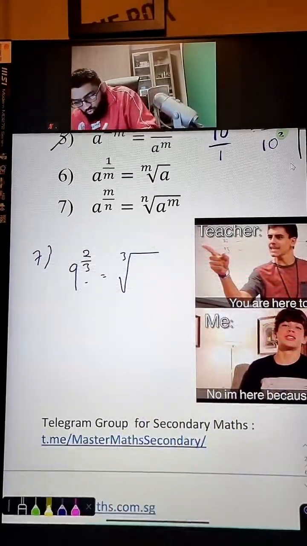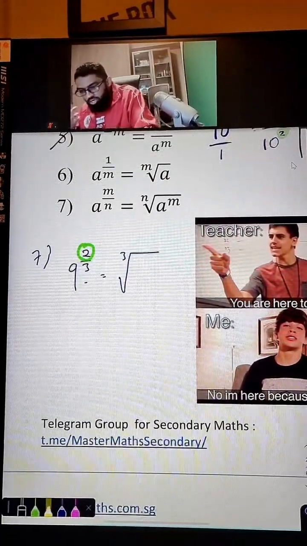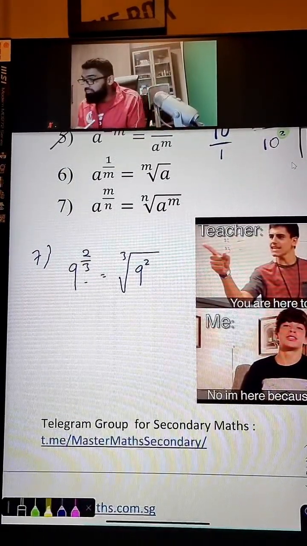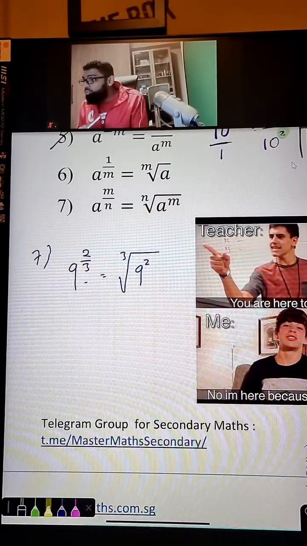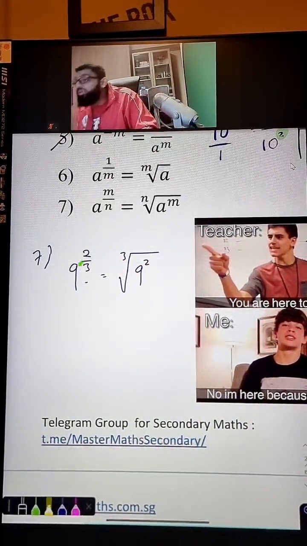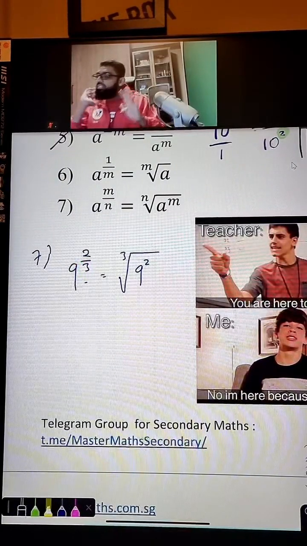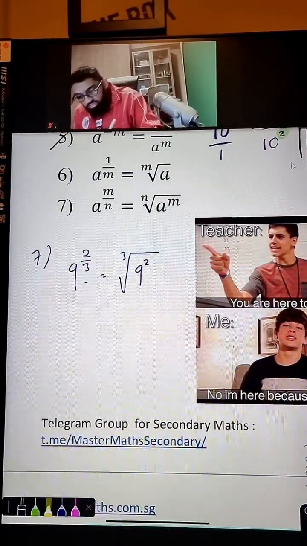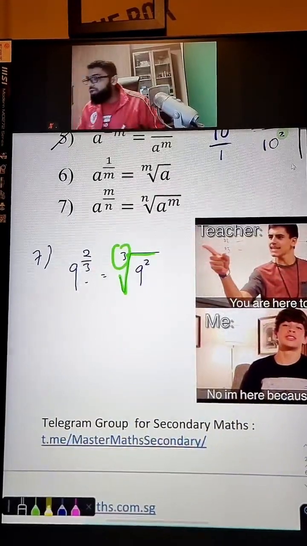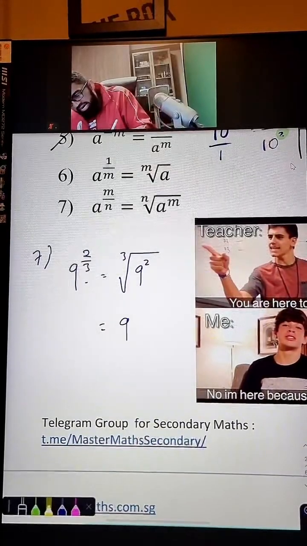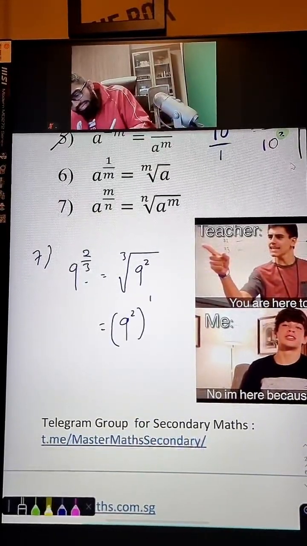Now, this 2 becomes important as well because it is 9 power 2. The 2 will be attached to the term here. The denominator will tell you what type of root you are having. That's all. Settle. So this is cube root 9 square. Finish. Now let's say you want to go backwards. This becomes 9 square to the power of 1/3.